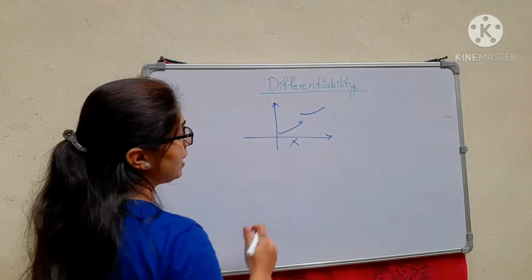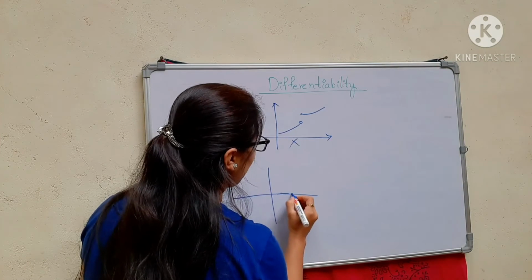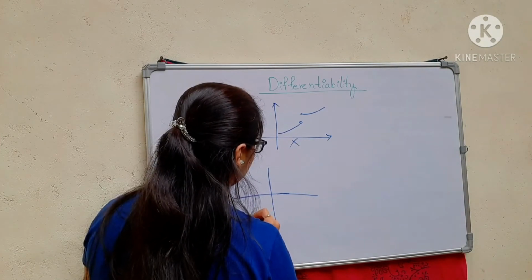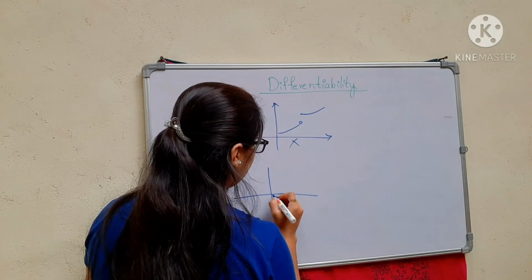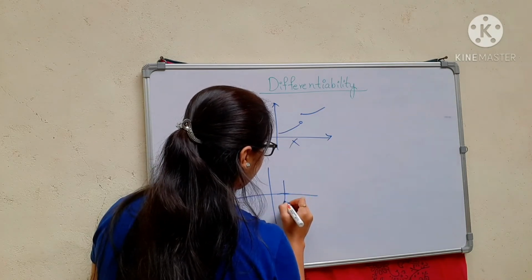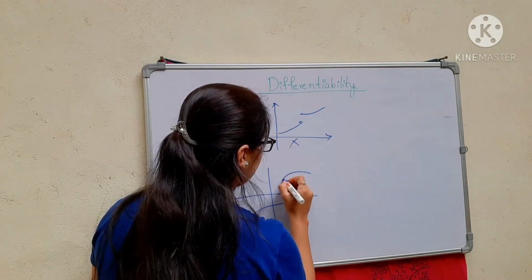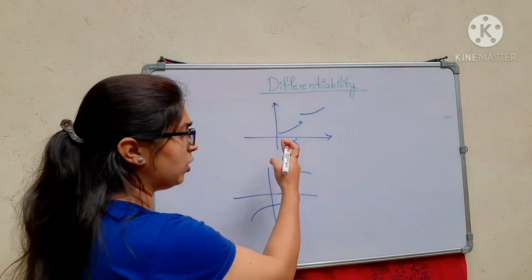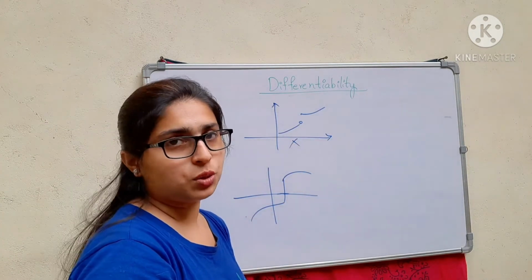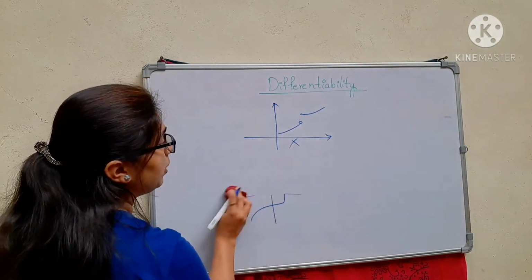And if it has a vertical or steep line at any point, then that function also is not differentiable.